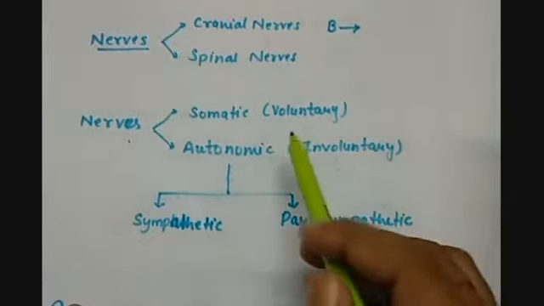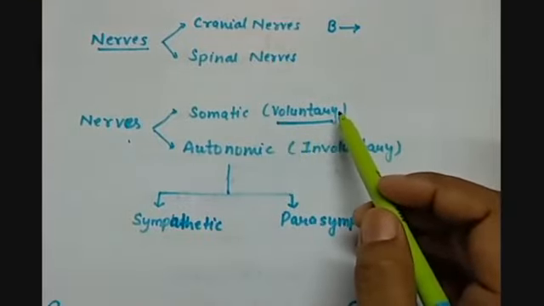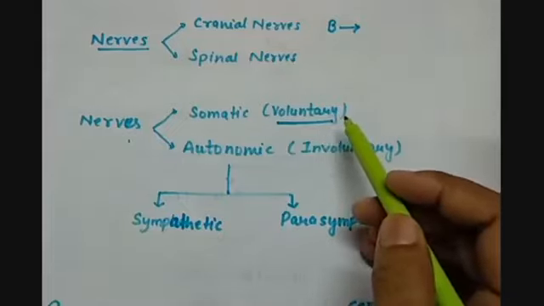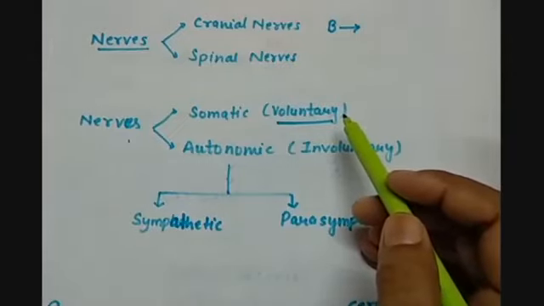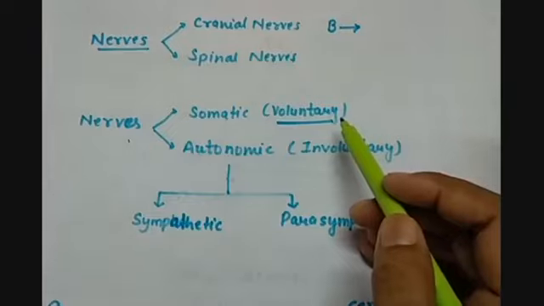We can also define the voluntary or somatic nervous system as the system that performs the activities under the direct control of our will. It consists of the nerves that come directly from the central nervous system, connecting different parts of the body, and they are consciously controlled by the brain.